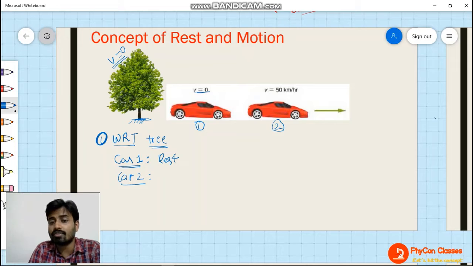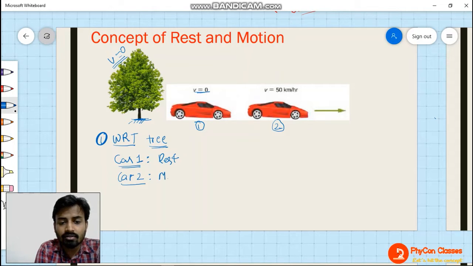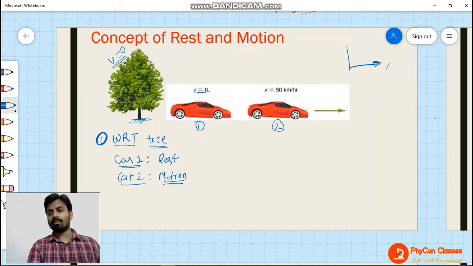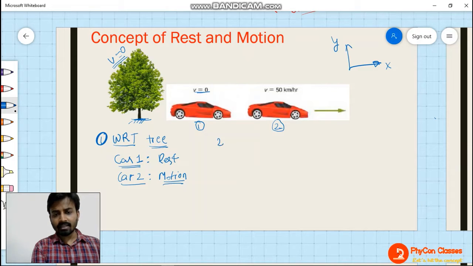What is the state of motion? State of motion means whether it is in rest condition or it is in movement. So definitely it is in motion. And more specifically, you can say that the car is moving with 50 kilometers per hour in positive x direction, if we are taking our coordinate system as positive x. Okay, you understood?